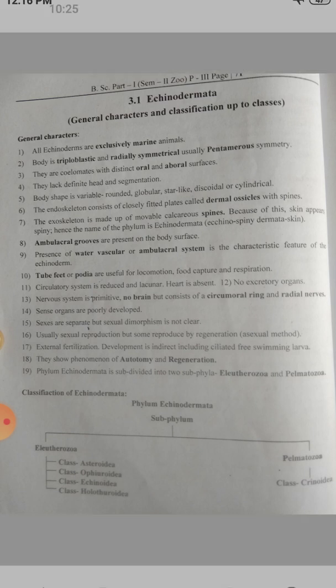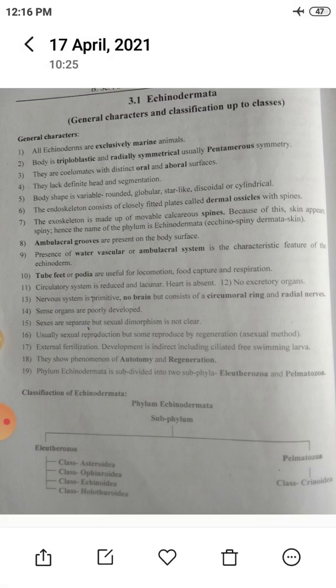Usually sexual reproduction, but some reproduce by regeneration. In echinodermata, there is sexual reproduction, but some reproduce by regeneration, that is an asexual method. External fertilization, development is indirect, including ciliated free-swimming larvae. Next, they show phenomena of autotomy and regeneration. Autotomy means the ability of certain animals to release part of the body. Means it is the same as regeneration. Then phylum Echinodermata is subdivided into two subphyla, Eleutherozoa and Pelmatozoa.